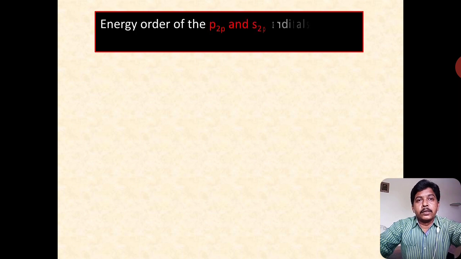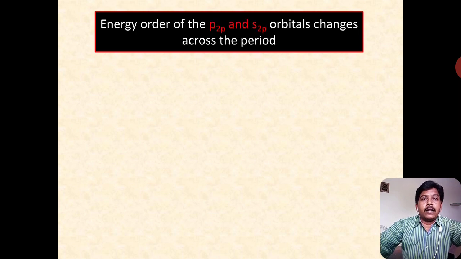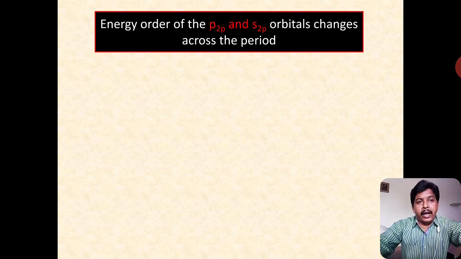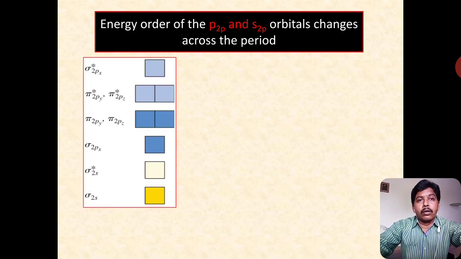Next, come to the energy order of the sigma 2p and pi 2p orbitals, which changes across the period. It is a simple recognition of how the rules are different for nitrogen and lower molecules and oxygen and above molecules.